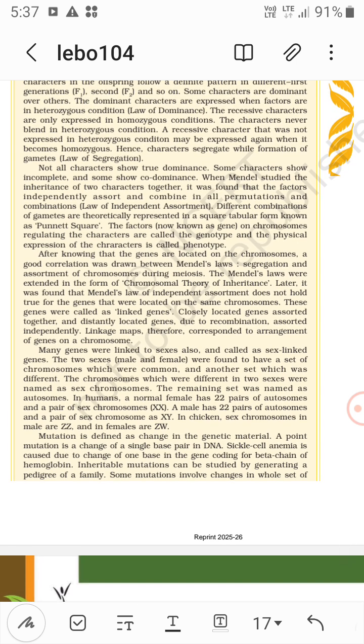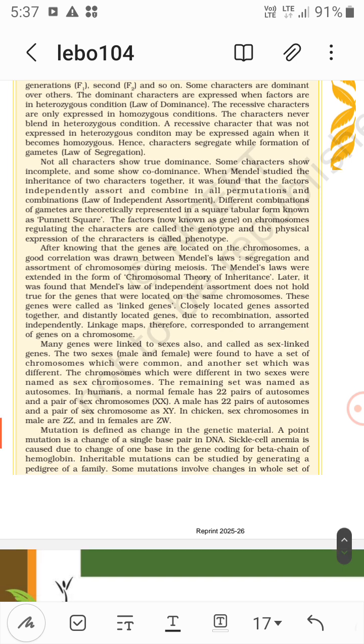When Mendel studied the inheritance of two characters together, it was found that the factors independently assort and combine in all permutations and combinations. So the factors regulating the characters assort independently. This is the law of independent assortment.